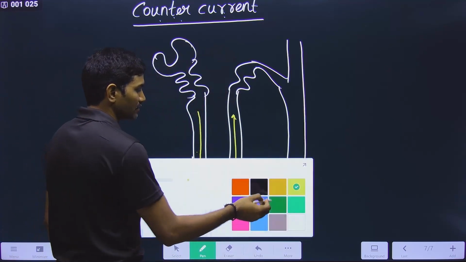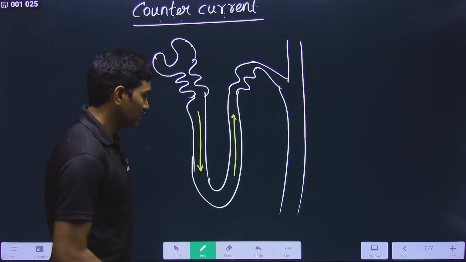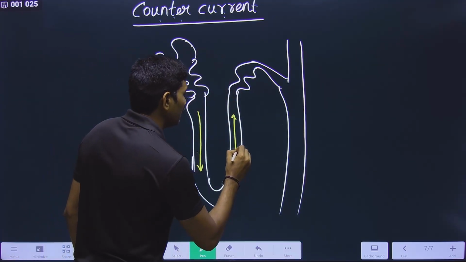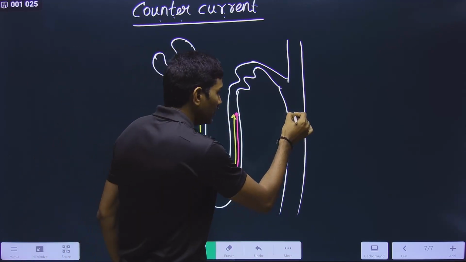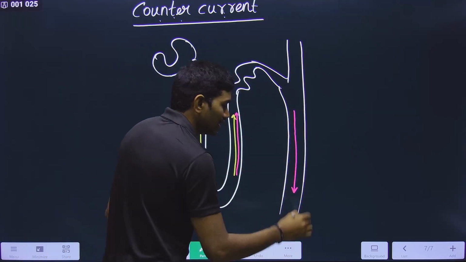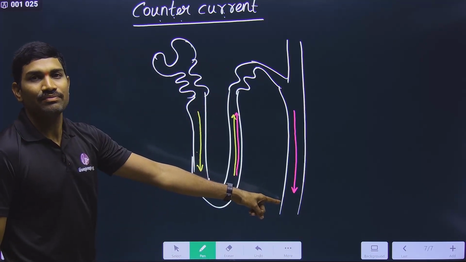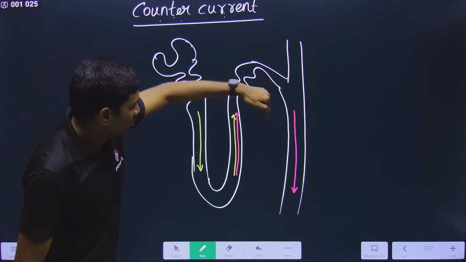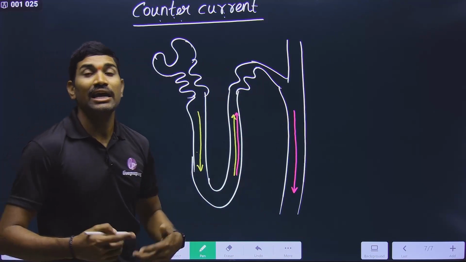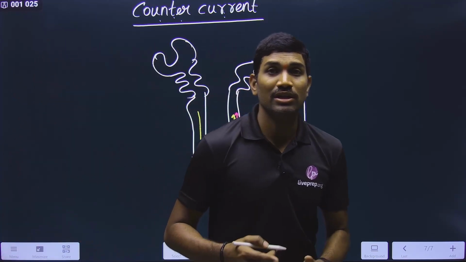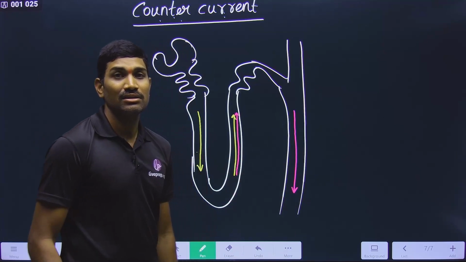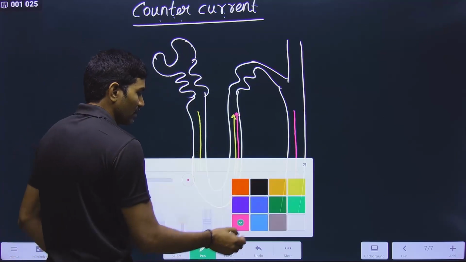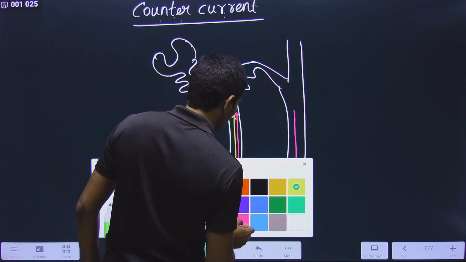Observe carefully. Next one, the second counter current. The movement of filtrate in the ascending limb is like this, whereas the movement of filtrate or urine in the collecting duct is like this. So now these two are in opposite directions. This is another counter current. Observe all these things carefully. This is one counter current, this is another counter current, and there is a third counter current. Where is the third one?